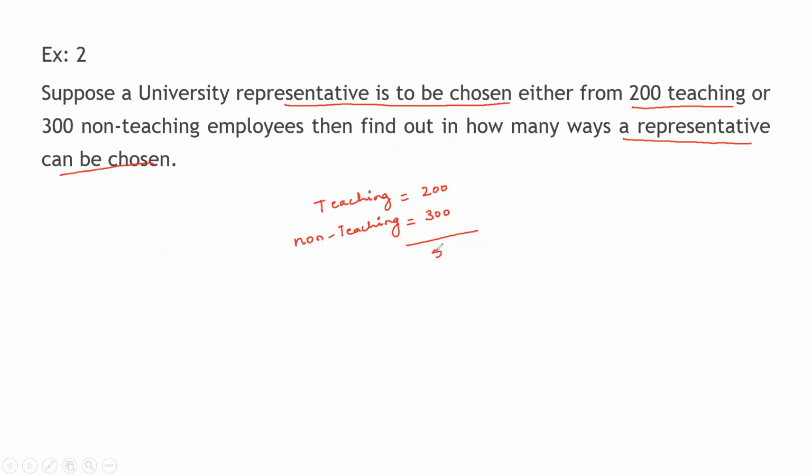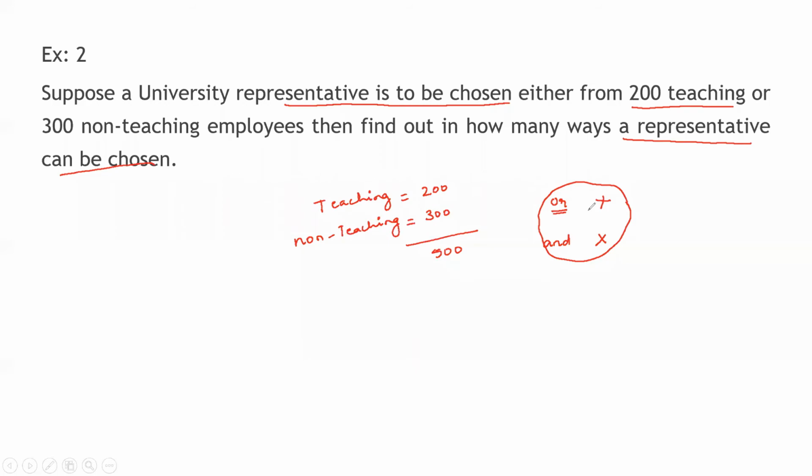So total 500. Always remember, if the term 'or' is there, then we are going to add. If 'and' is there, meaning both we have to do, in that case, we have to multiply. Do remember this concept. But before you decide this, first read out the statement given, then you come to a conclusion.